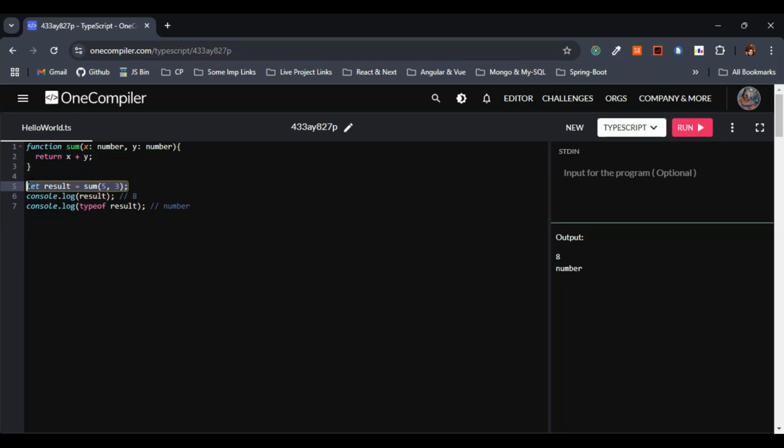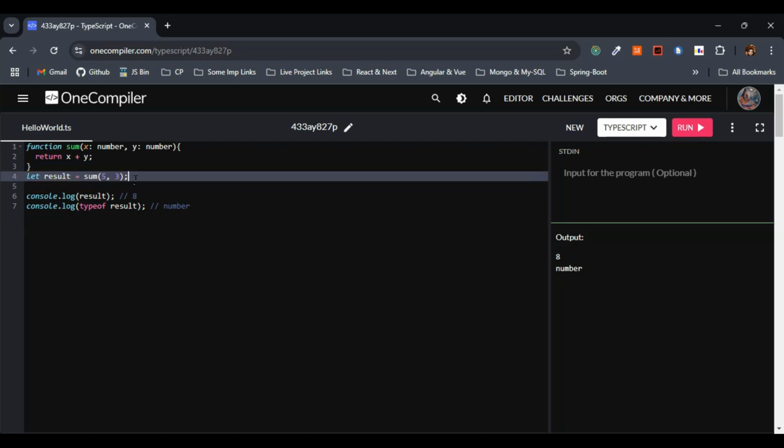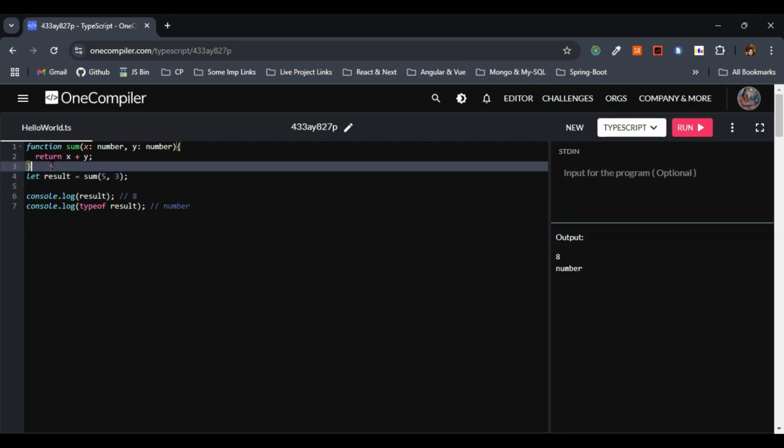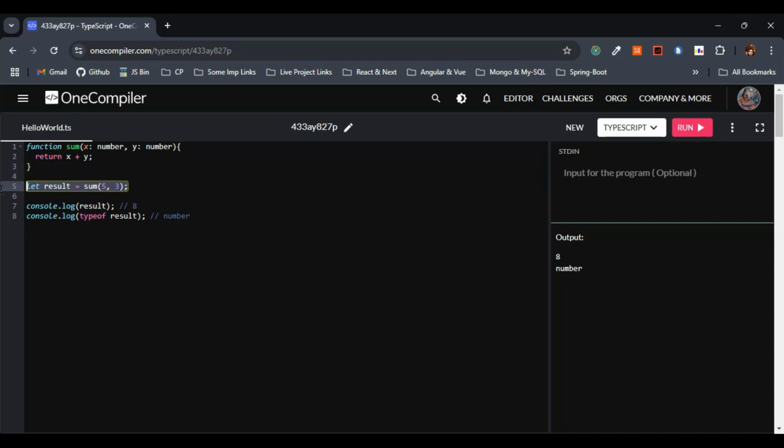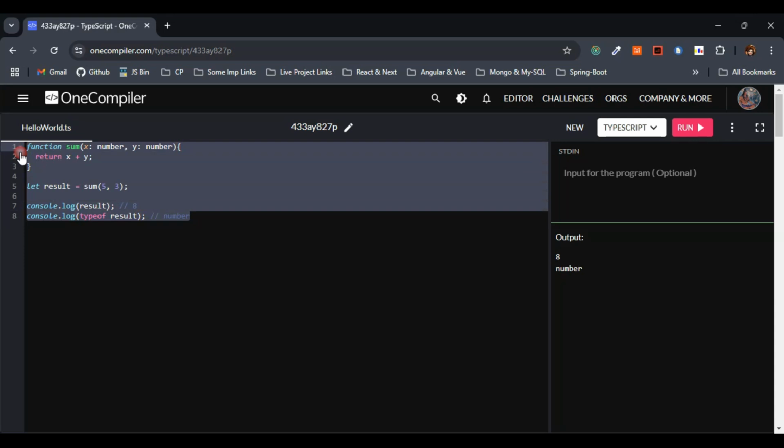And also let result equal sum of 5 comma 3, what I have given here. The variable result is inferred as a number here also, right? So here TypeScript infers both the return type and the variable type automatically. That you need to actually understand.